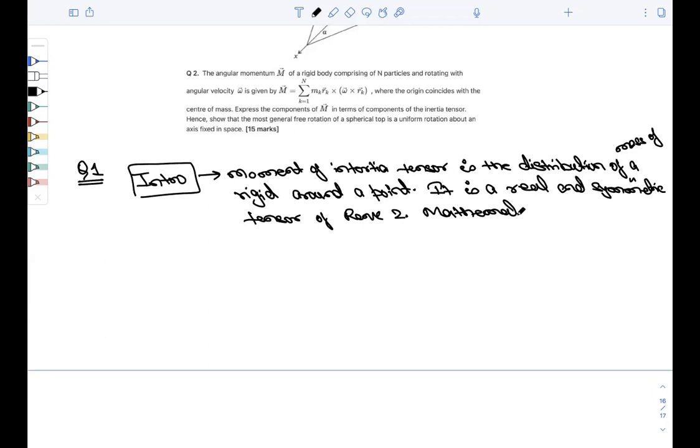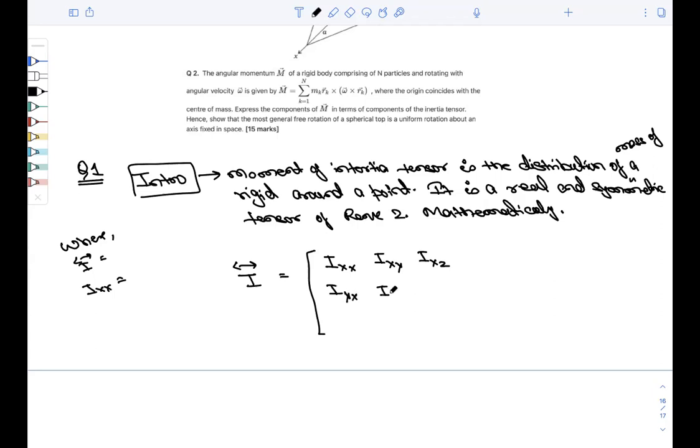Mathematically, I is written here, where I corresponds to the matrix with entries Ixx, Ixy, Ixz, Iyx, Iyy, Iyz, Izx, Izy, Izz. Write all these, don't leave them out. Where symbols have their usual meaning.